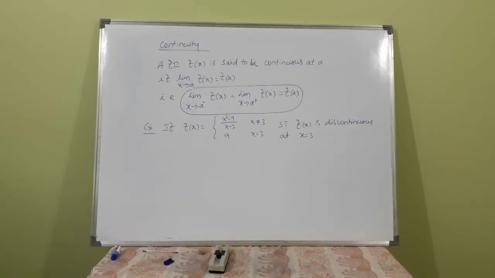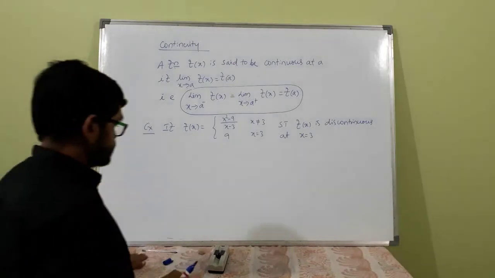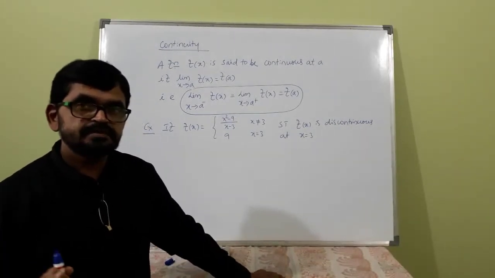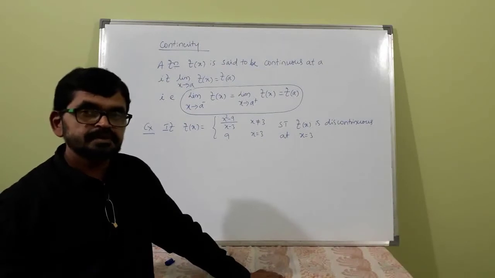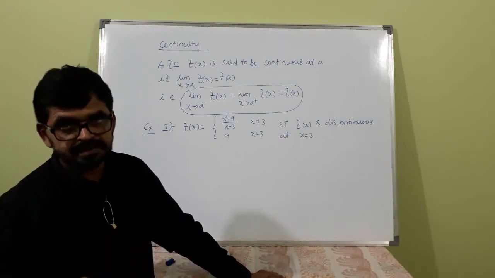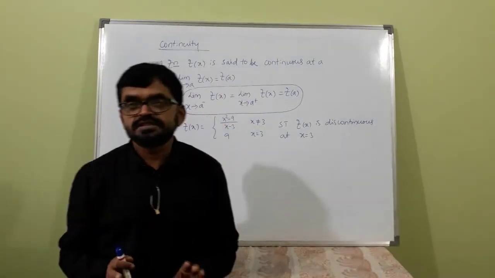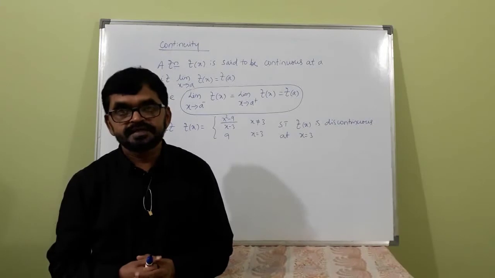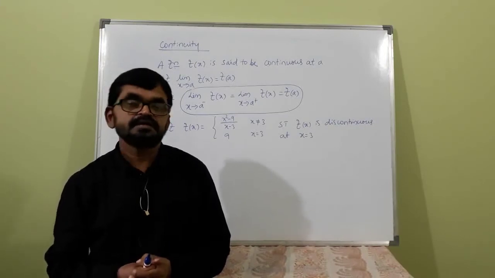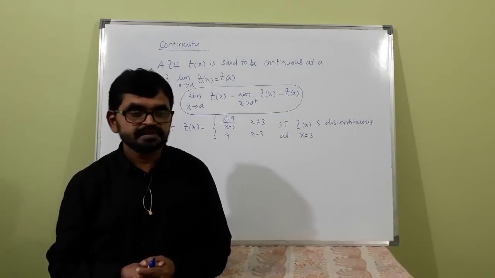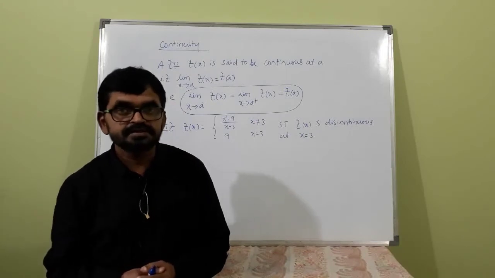So I told you the limit of a function may approach a constant value through the left side of the values of the independent variable or from the right side of the values of the independent variable, isn't it? A limit of a function is said to exist when the left hand limit and right hand limit are equal. That is the condition. If left hand limit and right hand limit are not the same, then the limit does not exist.